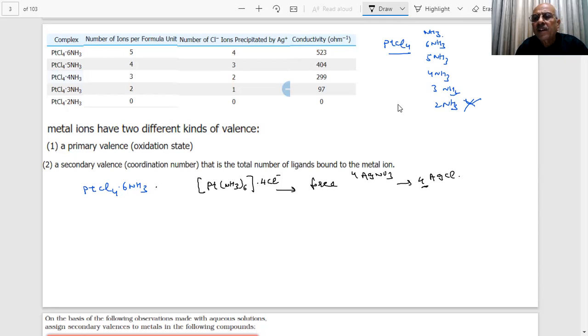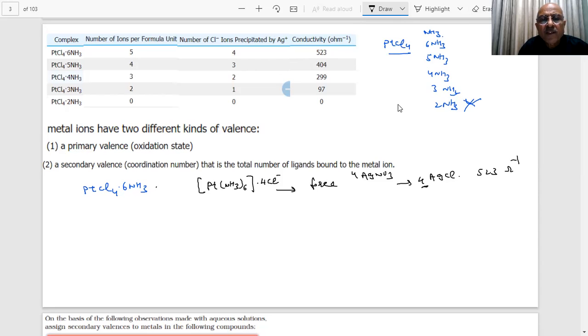And if you measure the conductivity, what is it coming? 523 ohm inverse. What does it mean, how many ions are there here, students? How many ions are present in this case? If I write like this, what is the charge here, students?